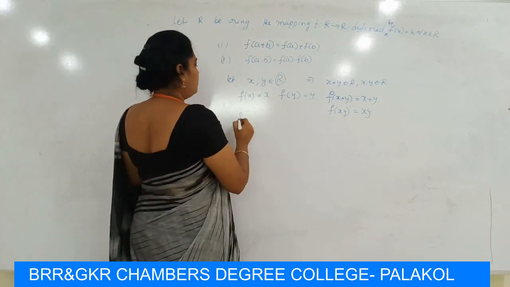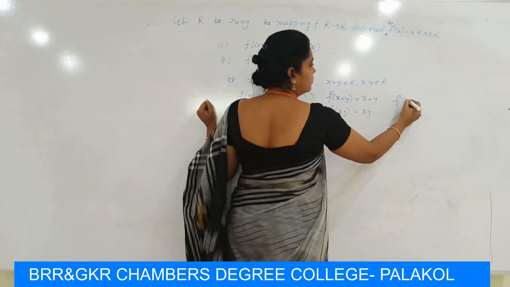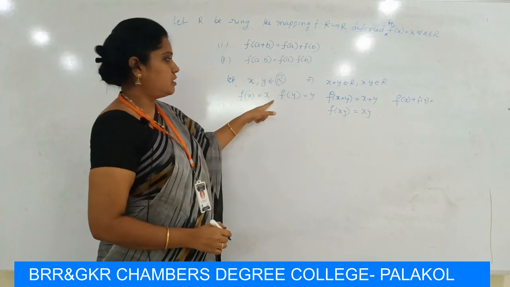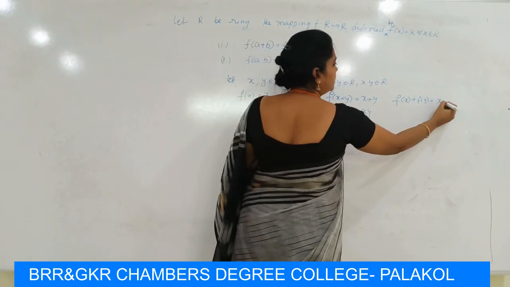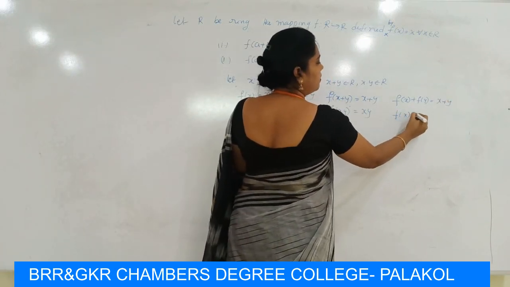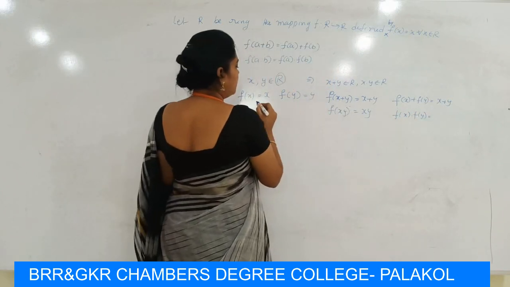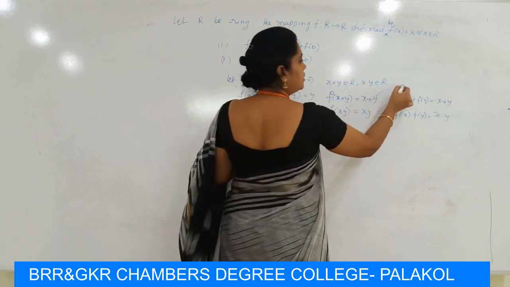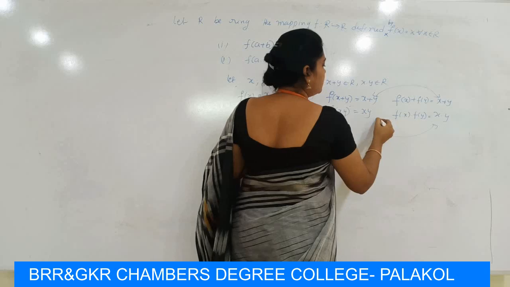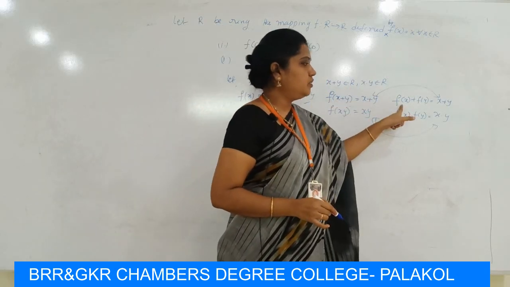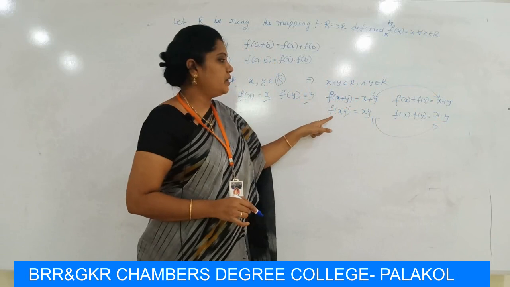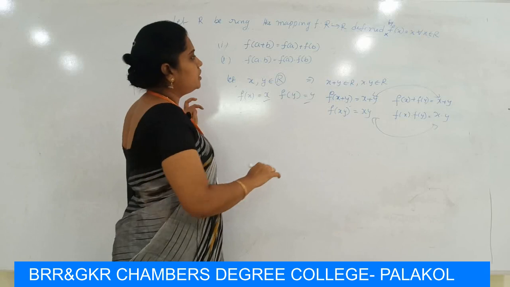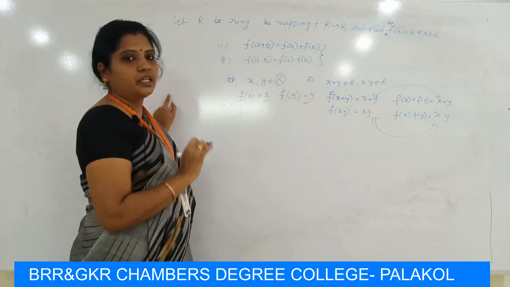Now f of x plus f of y, where f of x is x and f of y is y, is x plus y. And f of x into f of y, where f of x is x and f of y is y, is x into y. So these two are the same, and similarly these two are the same. So f of x plus y is equal to f of x plus f of y, and f of xy is equal to f of x into f of y. So this mapping satisfies the homomorphism conditions. So this mapping is a homomorphism.